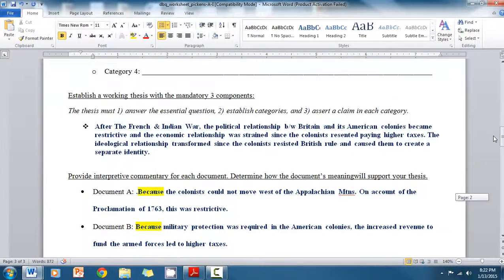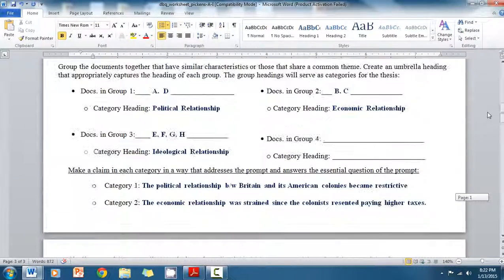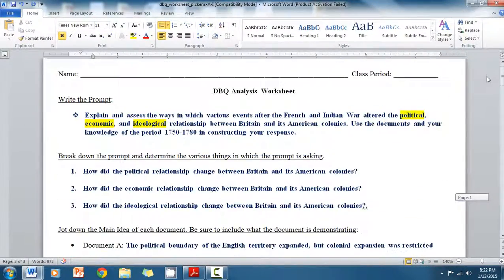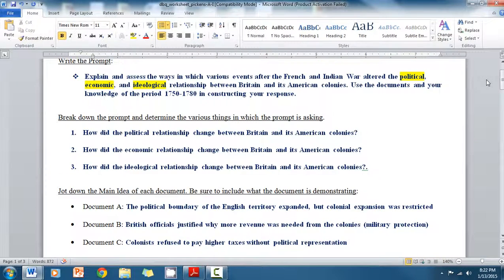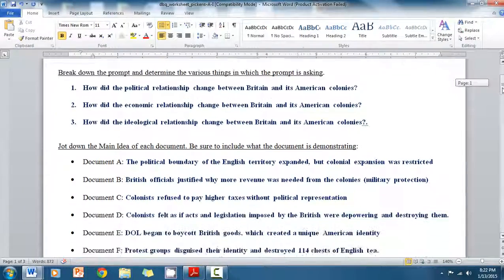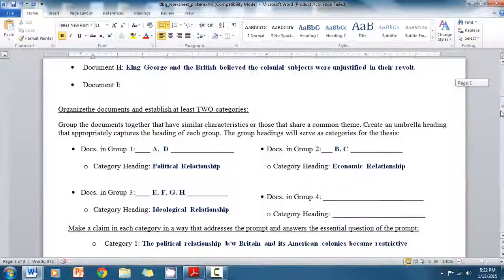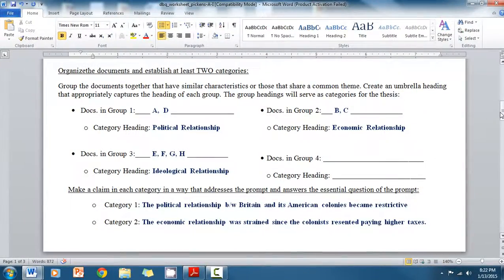The hardest part, of course, is the thesis statement, but you can only do the thesis statement after you have broken down the prompt and you figure out, okay, what various different things is the prompt asking, what is the main idea of each document, and then how do you organize each document thematically and somehow assign it to a category label.